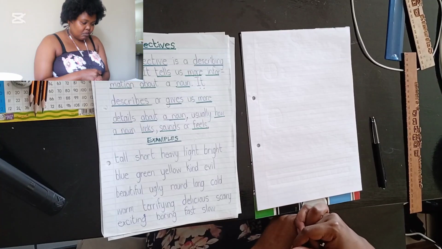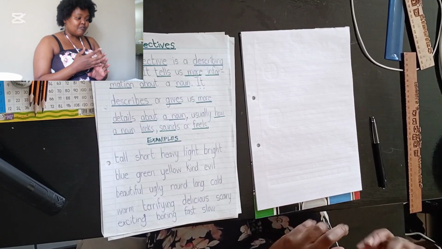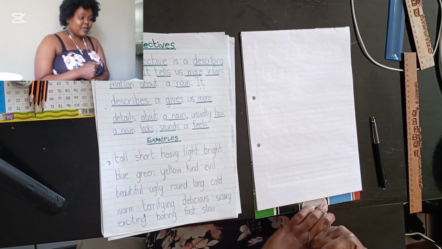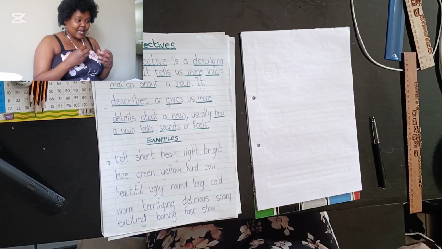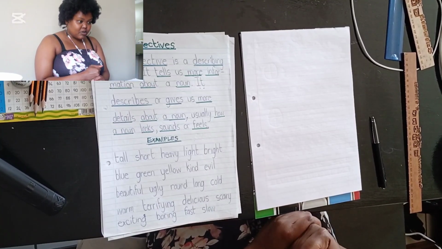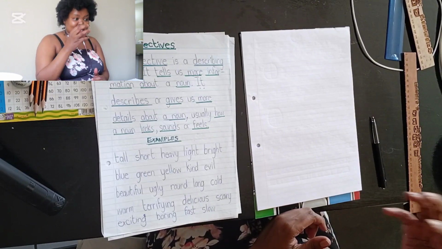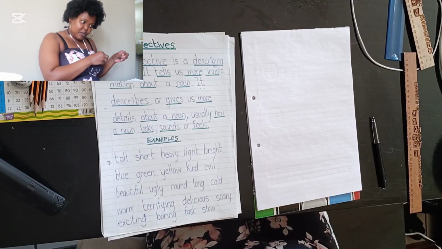So I will give you a noun and you will give me a verb. So if I say cat, give me an action that a cat can do. A cat could meow. So do you understand that meow is a verb because it is what the noun is doing?